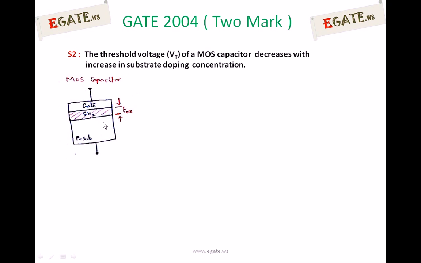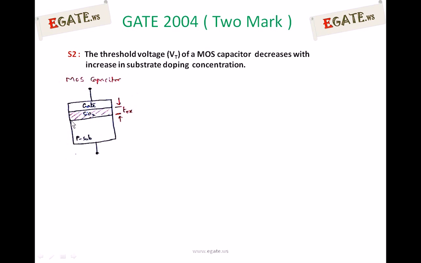The definition of threshold voltage is the minimum amount of gate voltage to be applied such that a channel is formed. A p-type substrate means we are dealing with an n-channel MOSFET. An n-channel MOSFET has a channel consisting of electrons.